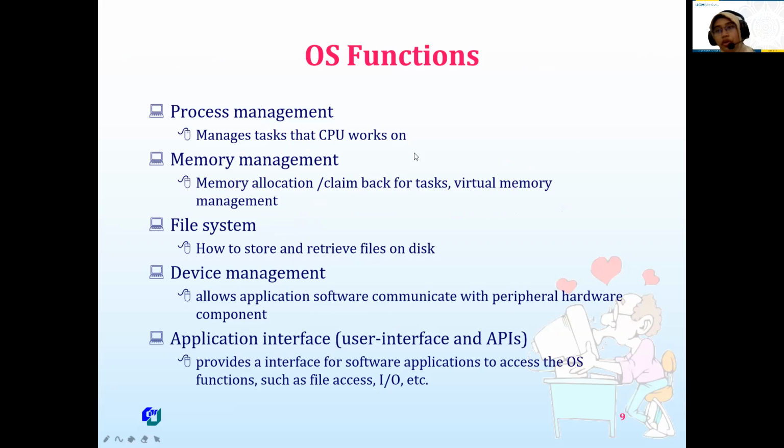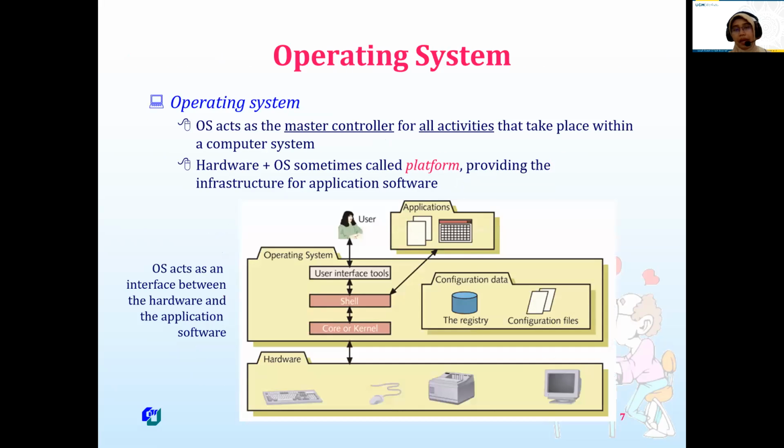You will study operating systems in more detail in the operating system course. One of the most important functions of the operating system is that it manages the whole computer system and how to use the hardware.